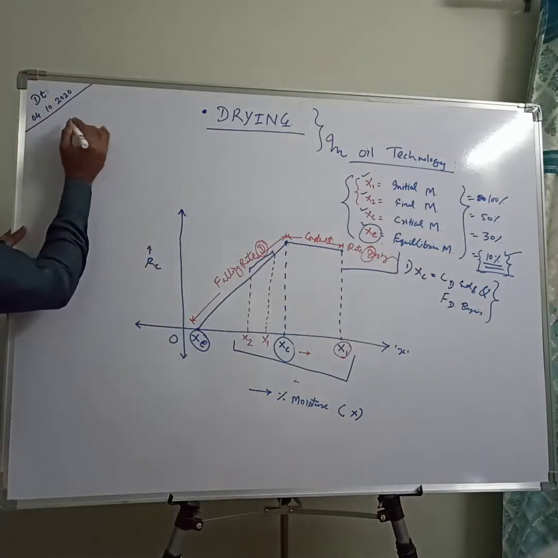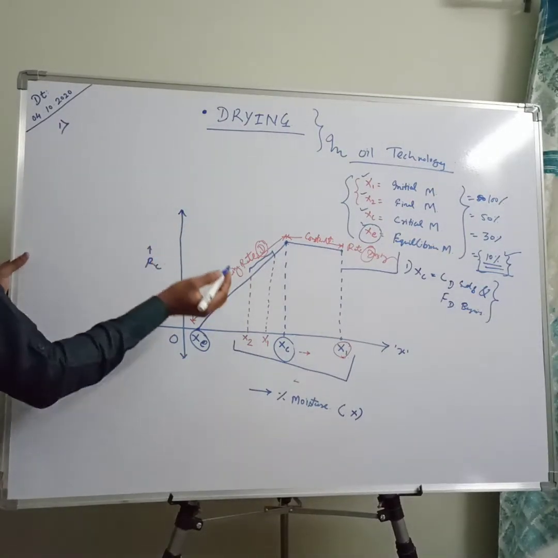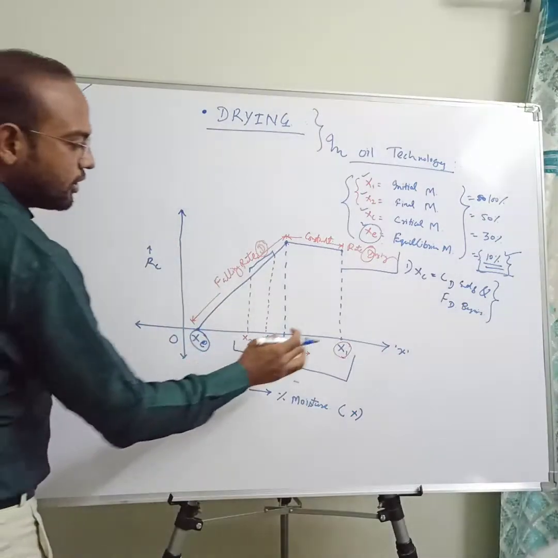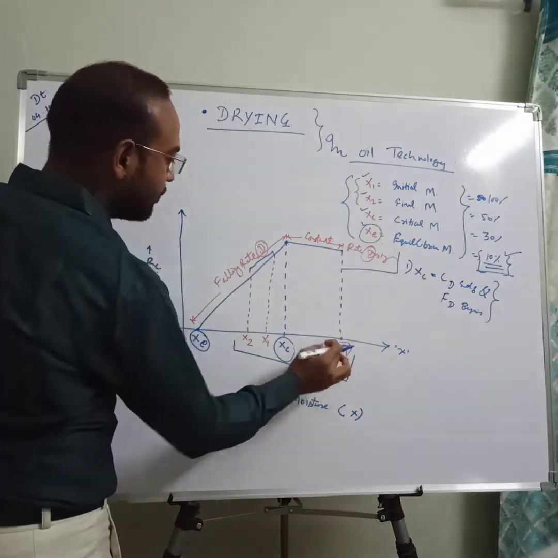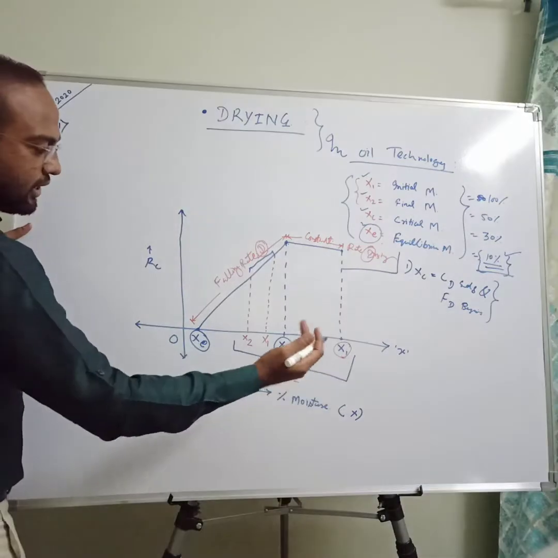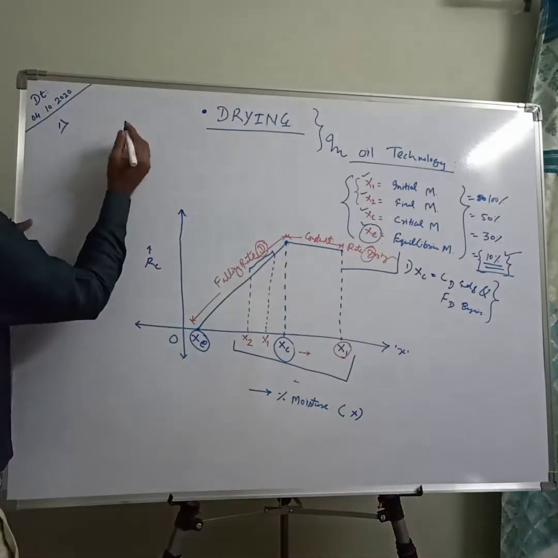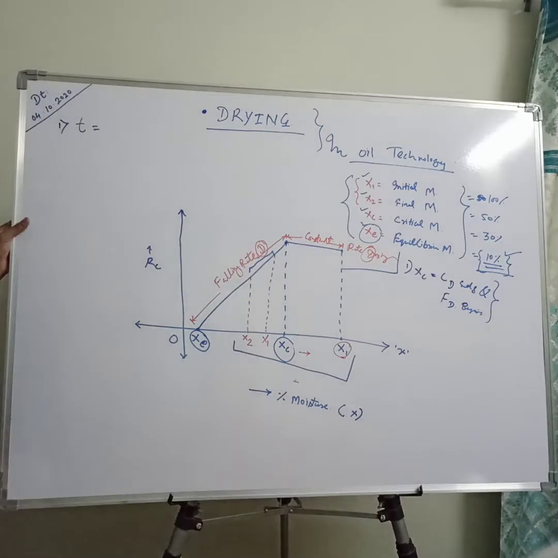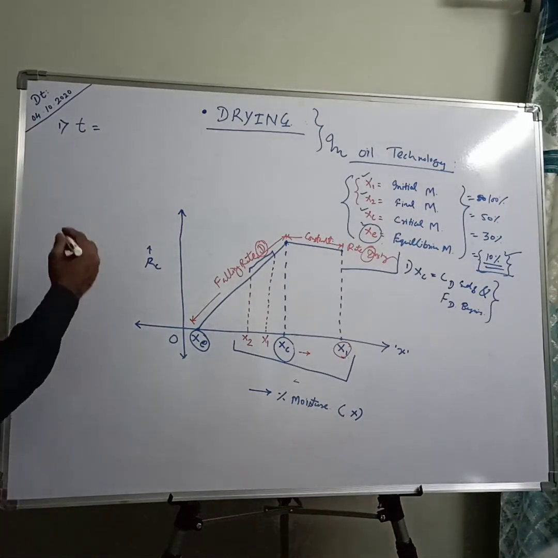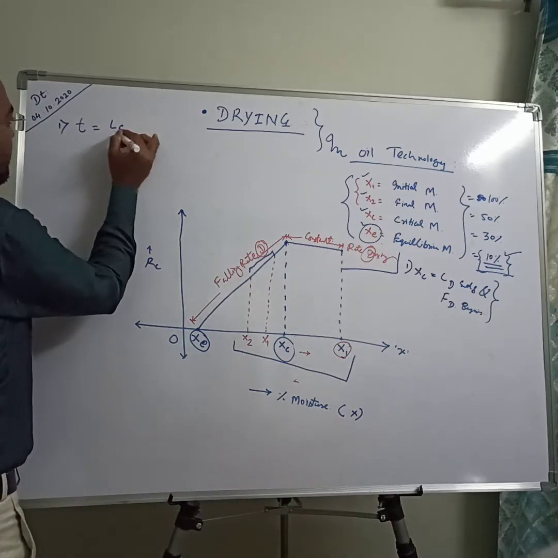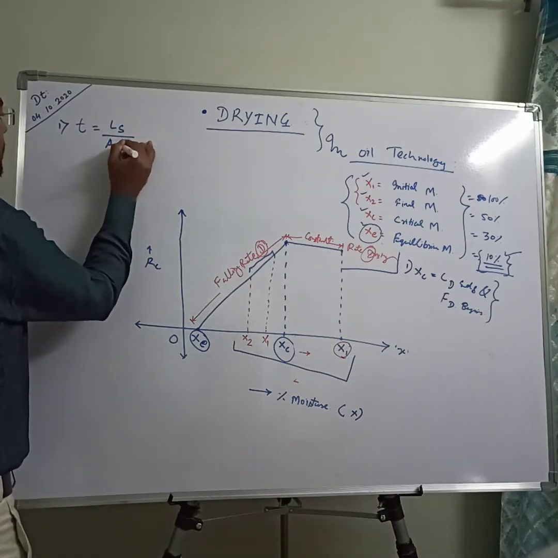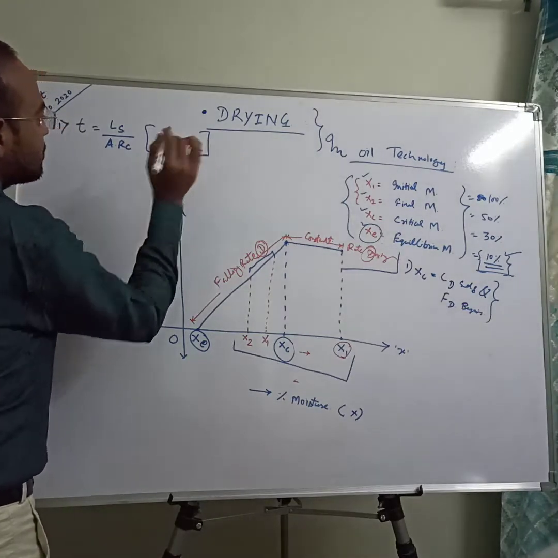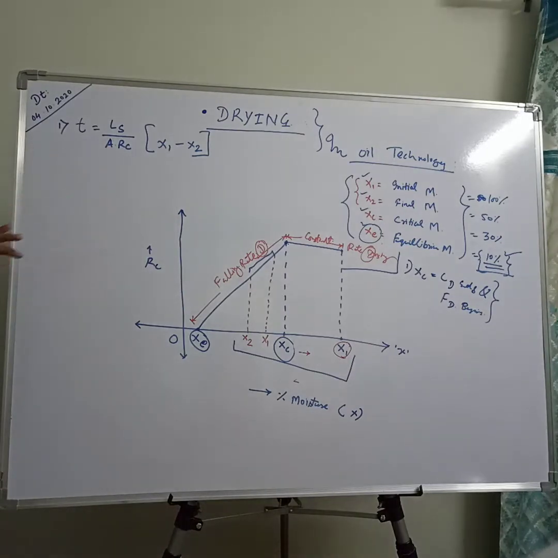Okay, so first thing, we are talking about only constant rate drying. Constant rate drying means both X1 and X2 are on the right side of your critical moisture, or values of X1 and X2 are more than your critical moisture. Then we always need to find out how much time is required. Our equations are on the basis of drying time, that is capital T, small t equals Ls upon ARC times X1 minus X2. This is the simple equation useful for constant rate drying.